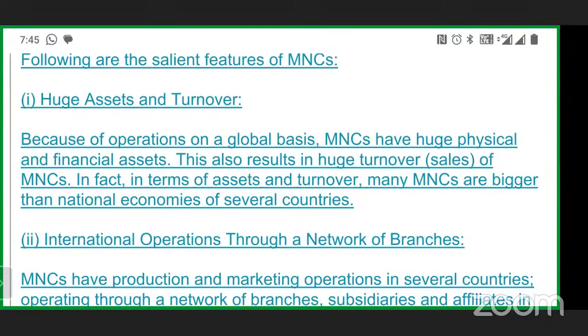Second one is turnover. Turnover is how much you are able to sell. That means your input must be very minimum and your sales must be very high. So in that ratio, the turnover or the profit has to be very high. That creates a pathway for your company to become an MNC.